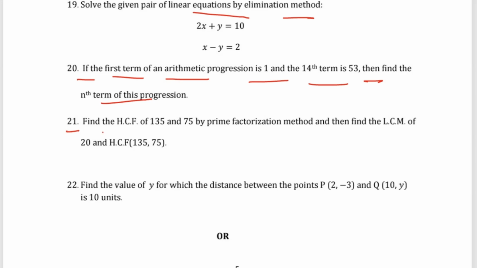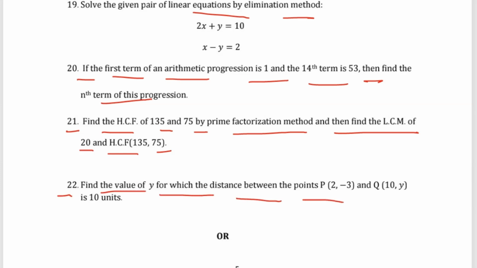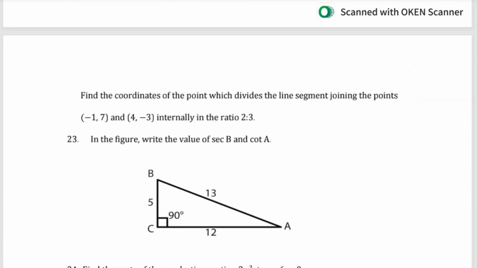Question number 21: find the HCF of 135 and 75 by the prime factorization method, and then find the LCM of 20 and the HCF of 135 and 75. Question number 22: find the value of y for which the distance between the points P(2, -3) and Q(10, y) is 10 units.